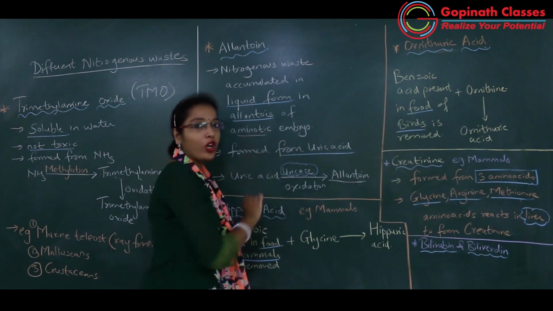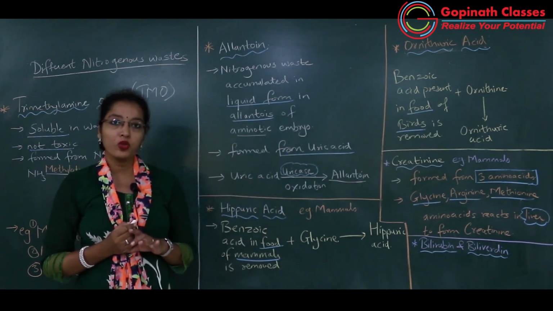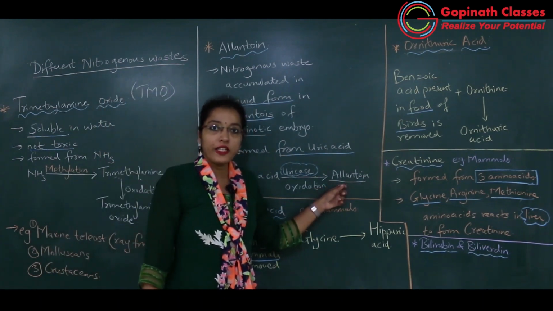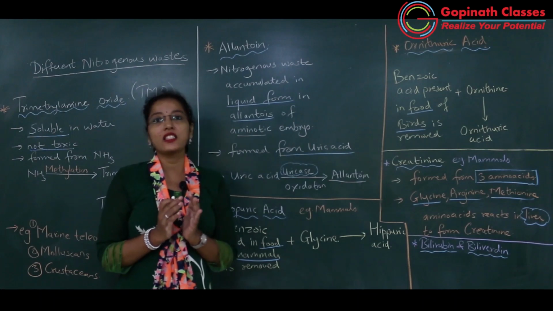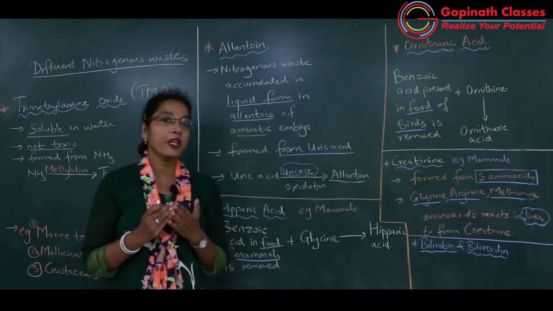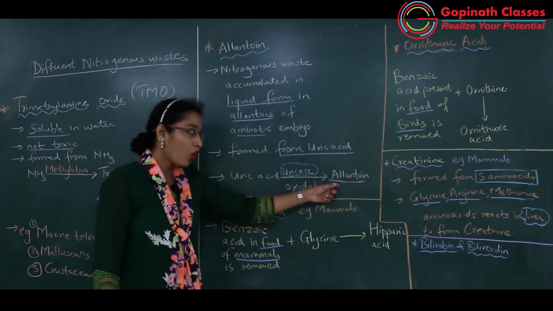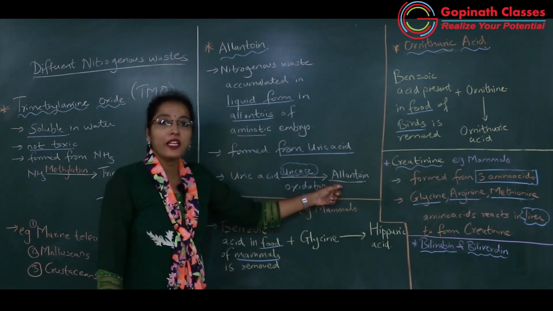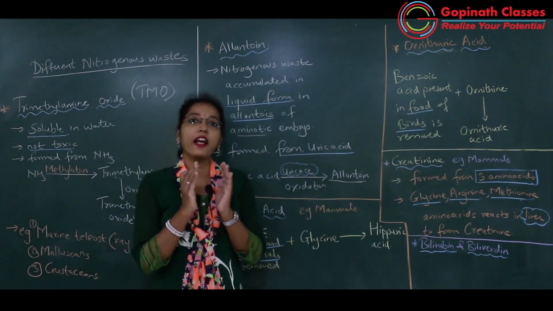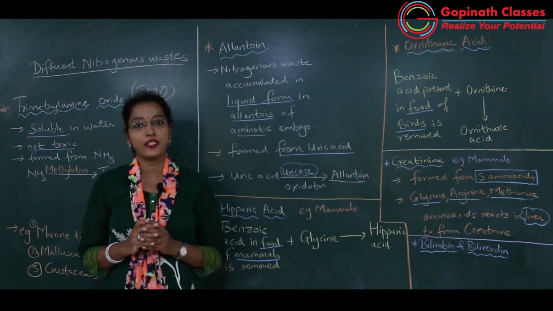So in the amniotic embryo, in which form is the nitrogenous waste formed? Allantoin. Got it? And the allantois is the sac-like structure which is produced in the embryo. In this sac-like structure the allantoin will be stored, and this allantois sac is also responsible for exchange of gases.